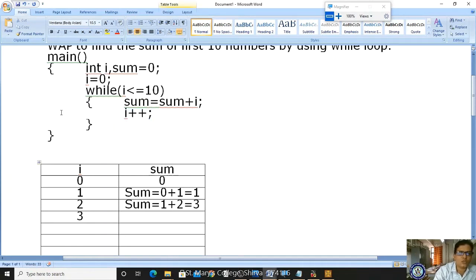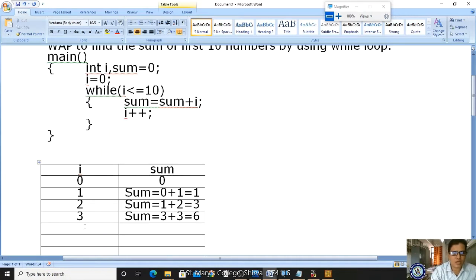Once again it will come here. 3 less than or equal to 10, condition true. If it is true, it is entering into this block, right? Now once again I am processing. What is the new value of sum? Sum is equal to 3 plus the new value of I, which is 3. 3 plus 3 is 6. Now it is 6.